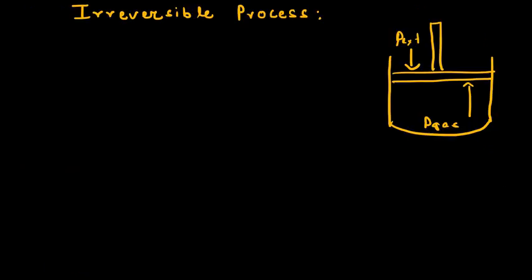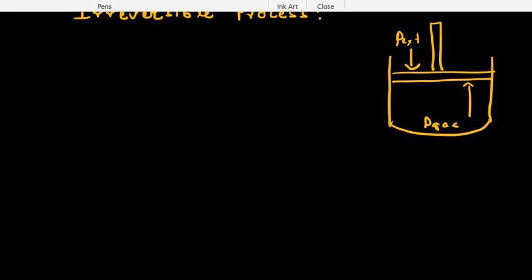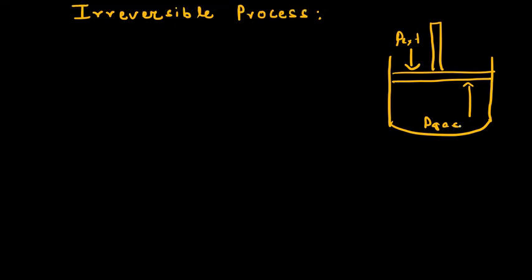Now coming to the irreversible process, again we take the example of a movable piston. Here the system applies an opposing force, whereas the external pressure applies a force here. Now if, instead of a small mass, we put a big mass above this piston, what will happen?